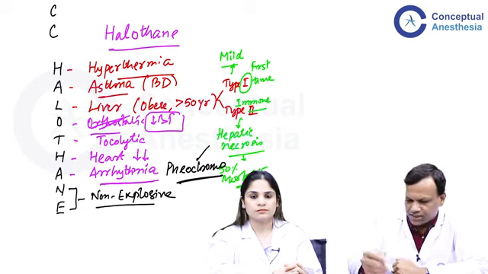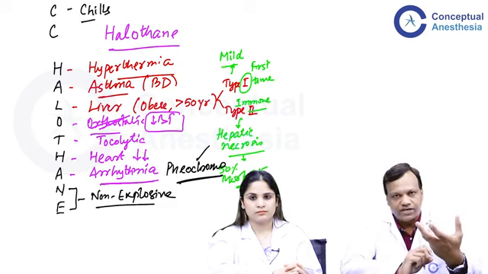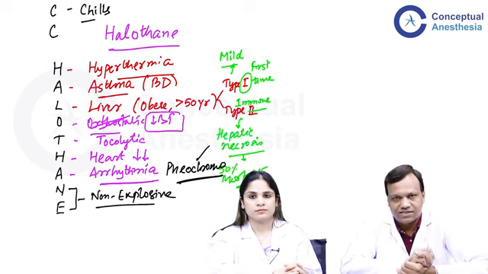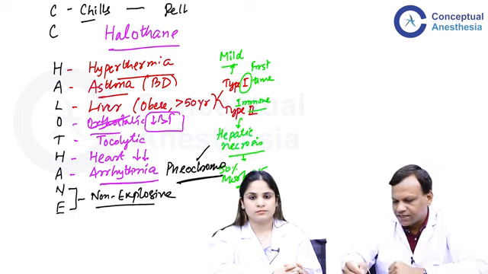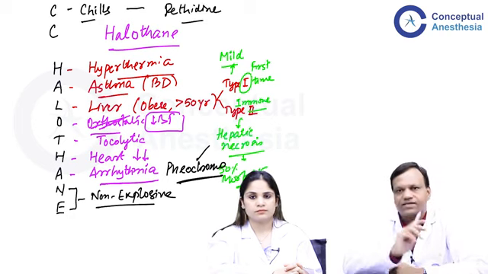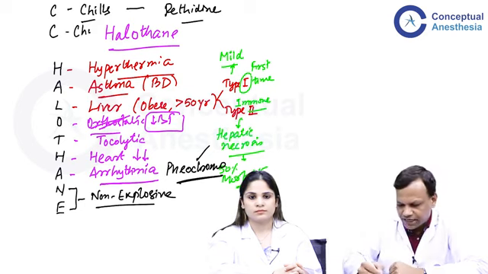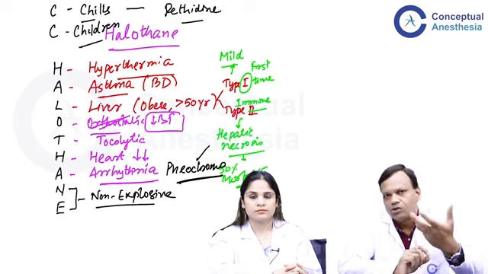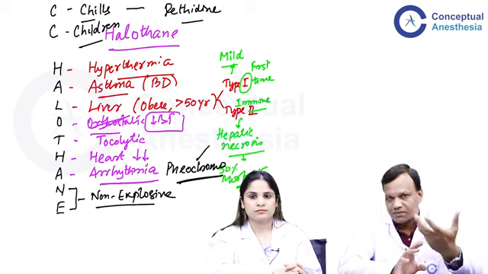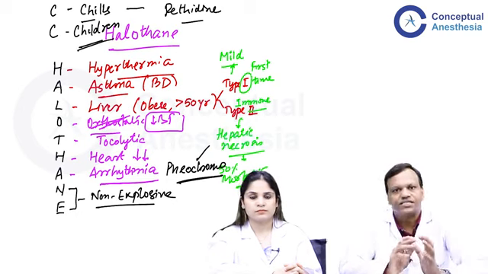The next important point is C for chills. Post anesthetic shivering is very common after halothane anesthesia. And what is the drug used to treat that post anesthetic shivering? Yes, commonly we use pethidine. Then lastly, halothane is a good drug for children because halothane is a bronchodilator, does not irritate the respiratory pathway that much, and also has smooth induction. So it can be used for anesthesia in children.